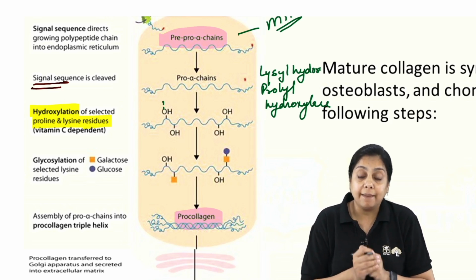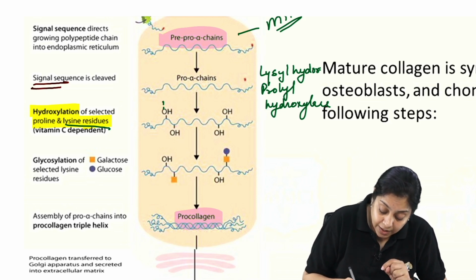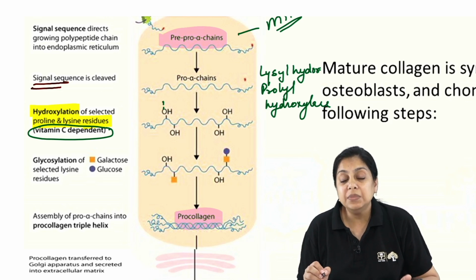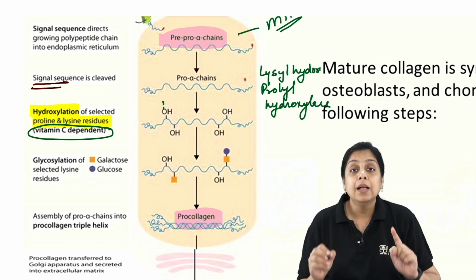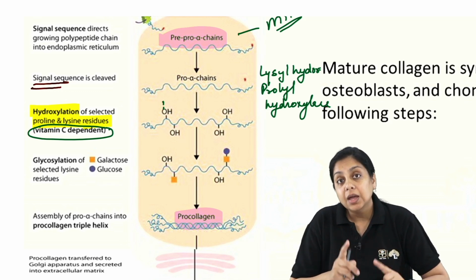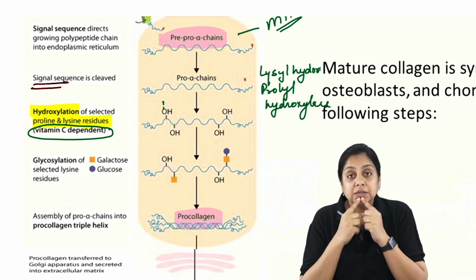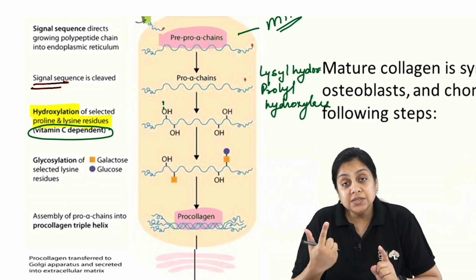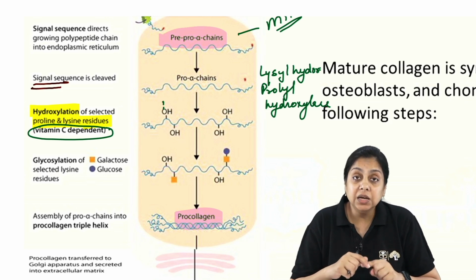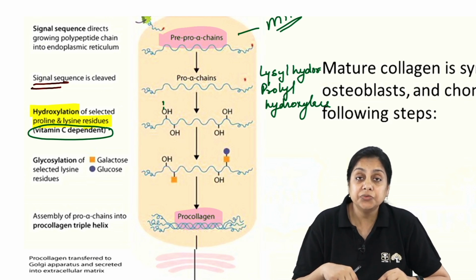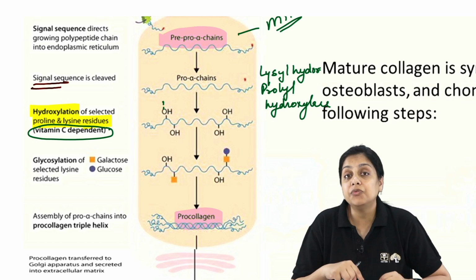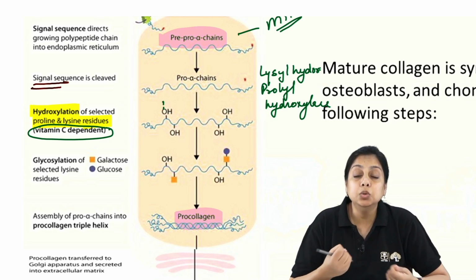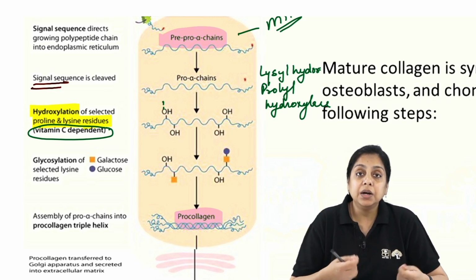But for the exam, what we need to know is the name of the enzyme, and the enzyme is vitamin C dependent. Why is that important? Because of what we have seen in scurvy: bleeding gums. Vitamin C deficiency causes the bleeding gums because collagen formation does not have enough vitamin C. So the fibrils are not formed properly, they are formed in a loose form, and the blood comes out.